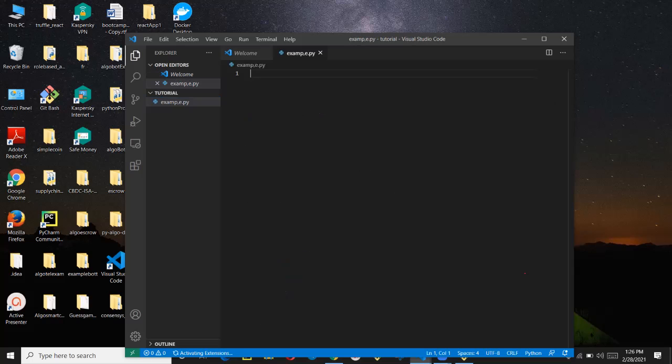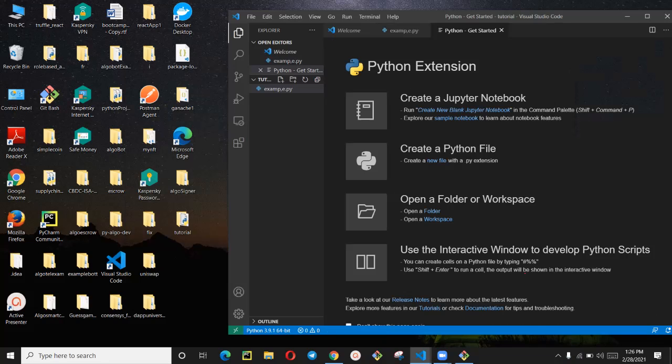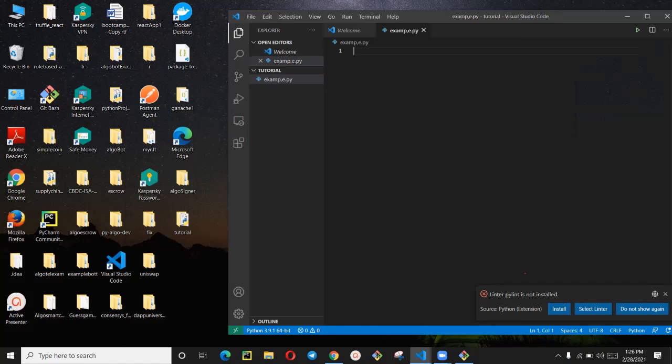Okay. All right. So we're in the Python file now. This is a Python file, and the extension shows that this is Python programming. Can you see now? This is the Python extension in Visual Studio Code. So now it's telling me that this is a Python file. Anything with .py is a Python file.